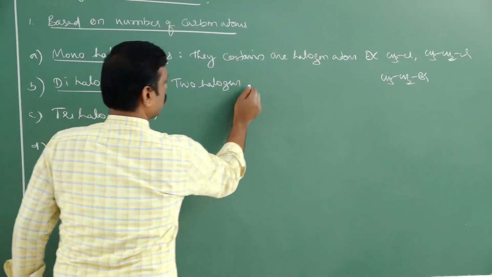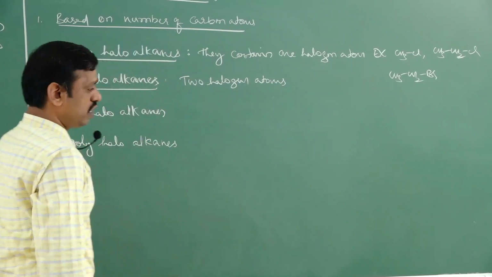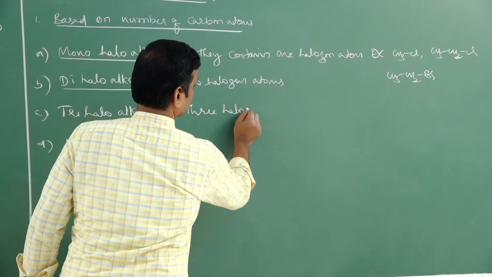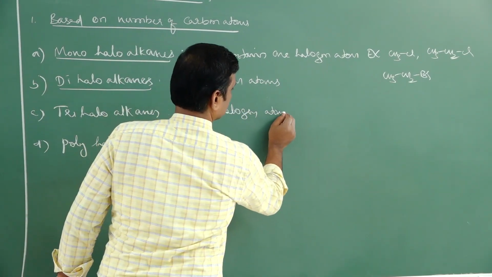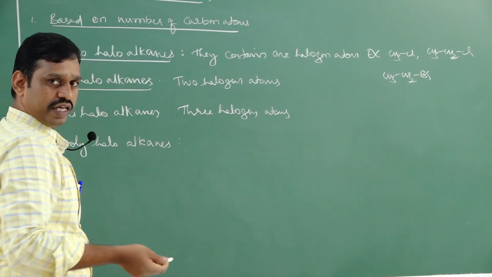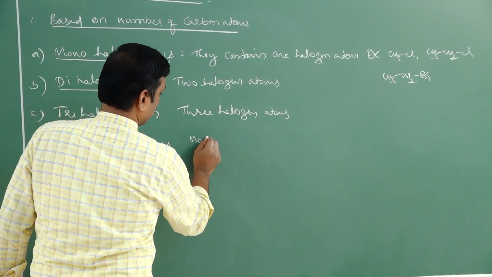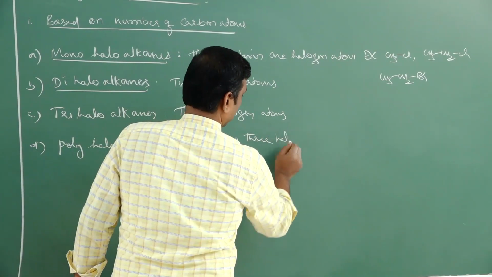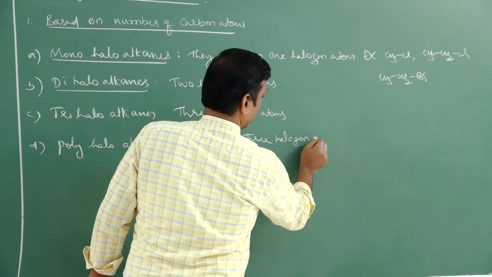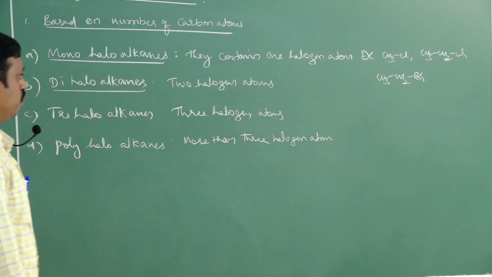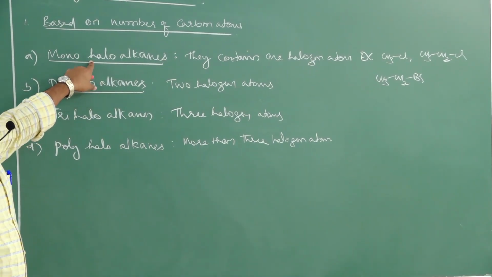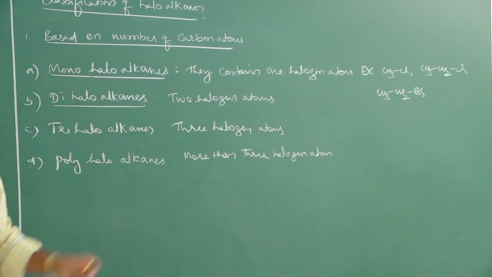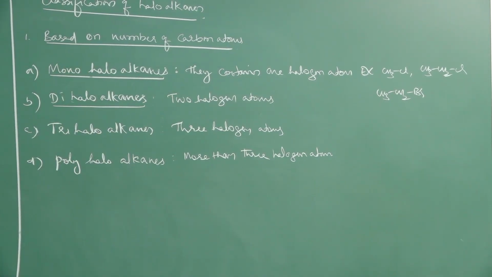Trihaloalkanes contain 3 halogen atoms. And polyhaloalkanes contain more than 3 halogen atoms. Now, monohaloalkanes are further classified into 3 types, then dihaloalkanes into 2 types. Let's see these haloalkanes in detail.